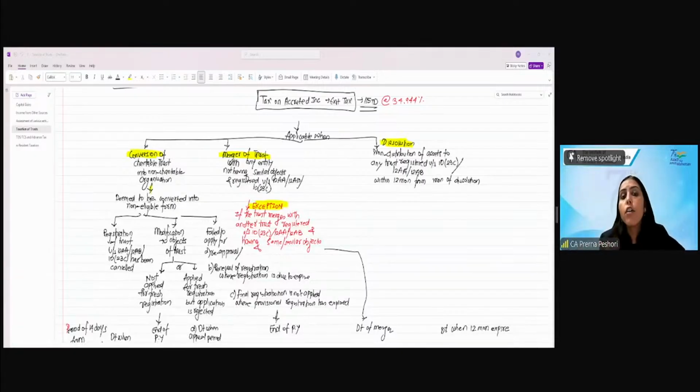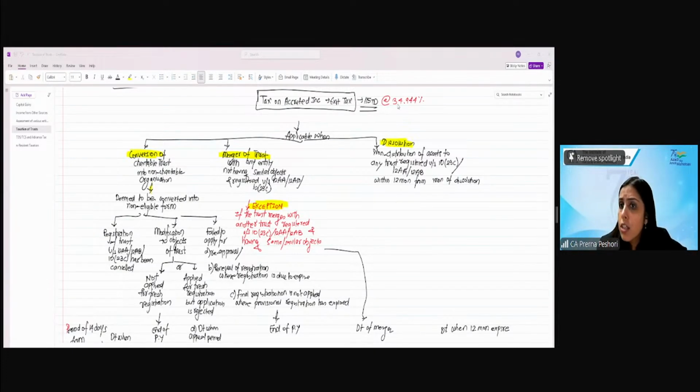Are we clear? Or if the trust merges with any entity not having similar objects and not registered under 12AB, 12AA or 10(23C). Or if the trust gets into dissolution and there is non-distribution of assets to any trust registered under 10(23C) or 12AA or 12AB within 12 months of the dissolution. So if the trust dissolves but it doesn't distribute its assets to another trust, then it will be applicable.